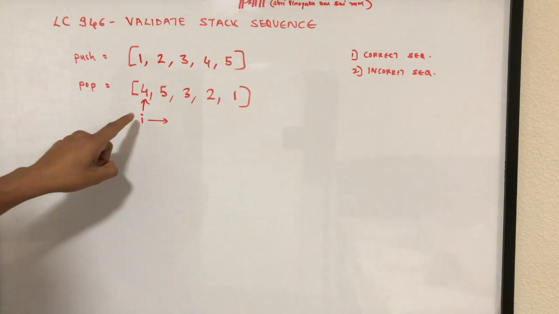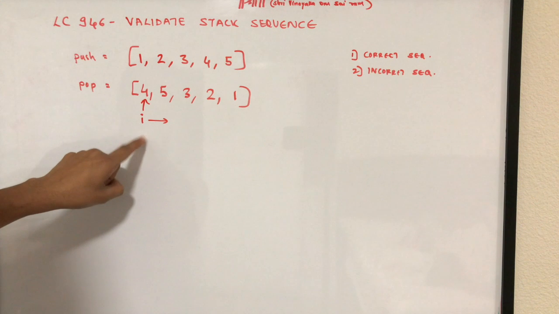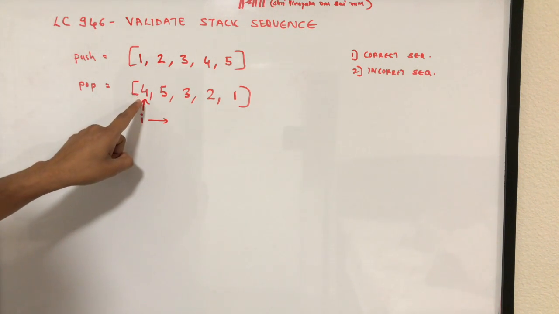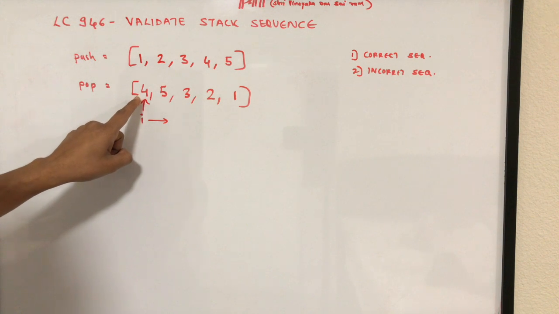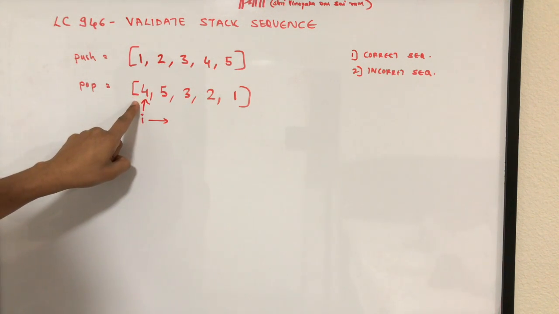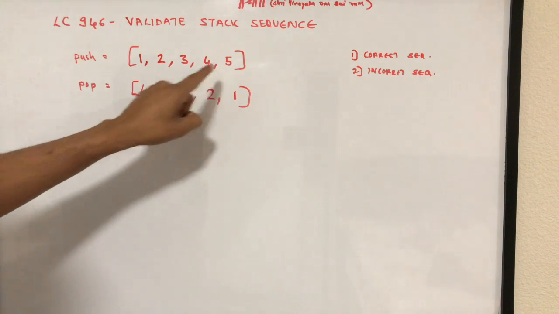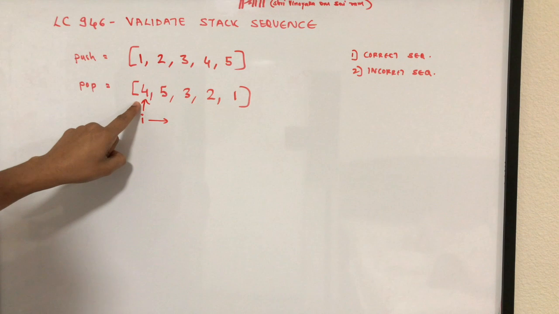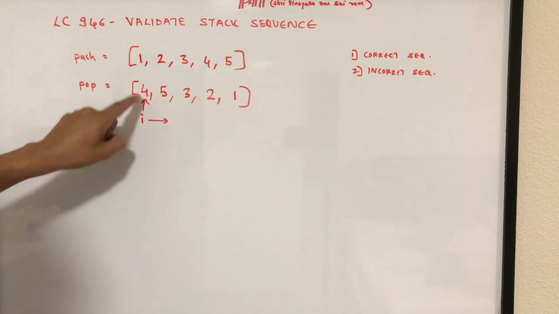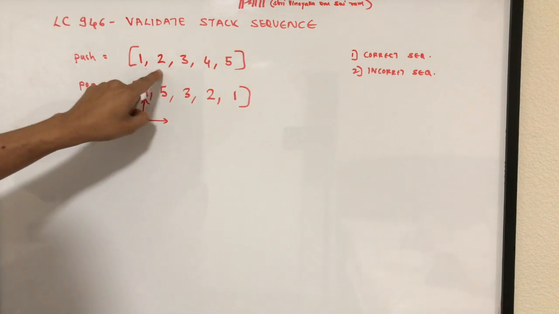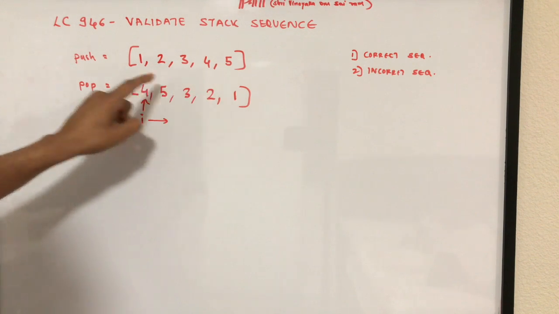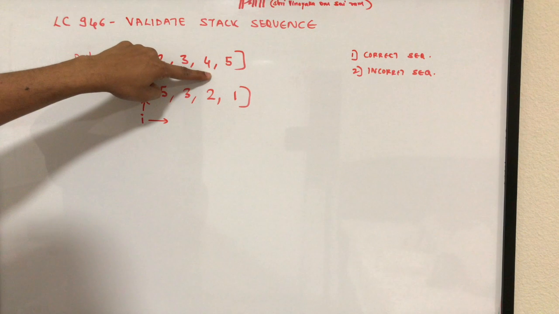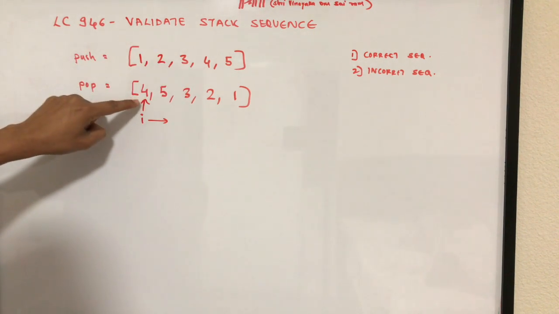So when we position it at the first element, in this case it is 4. What this really means is you are expecting the element that needs to be popped is 4. So that means that 4 has to be at the top of the stack. Now if you look at this push sequence, when will element 4 be the top of the stack? The element 4 will be the top of the stack only when you can push 1, 2, 3 and then followed by that 4. So basically you have to push all these 4 elements and then you can pop 4.